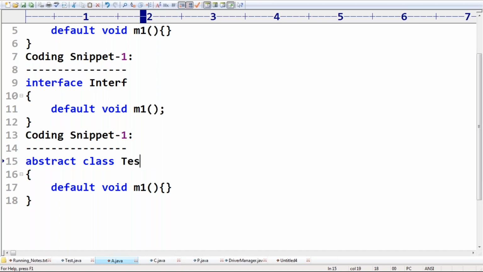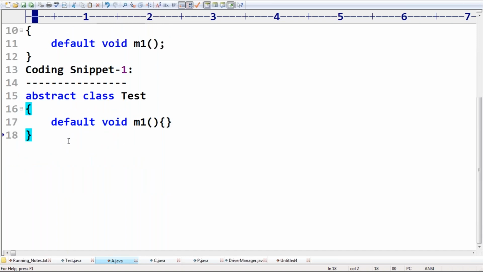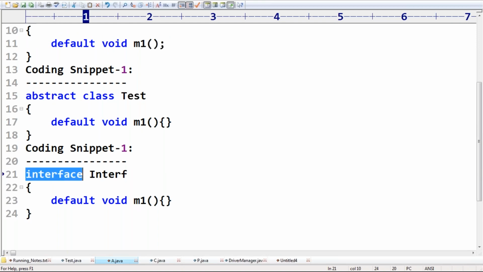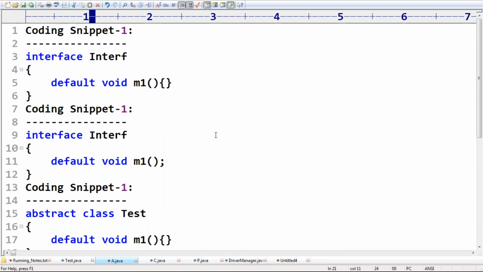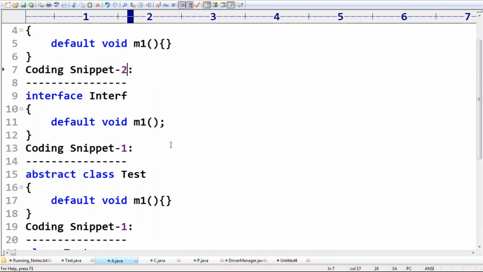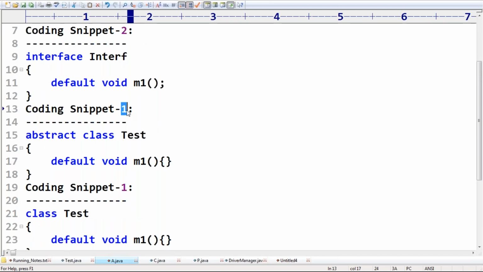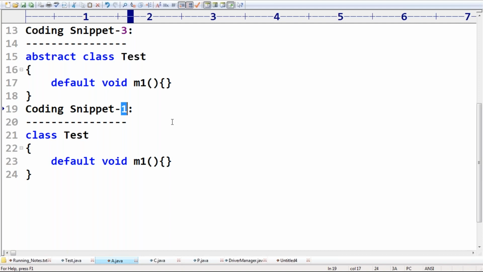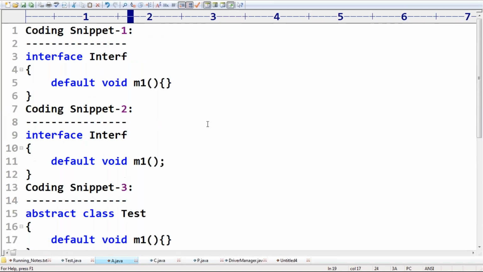And next, instead of an abstract class, I'm taking just a normal class Test. Can you please tell which coding snippets are valid and which are invalid? First one valid.